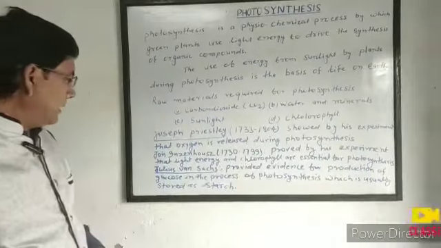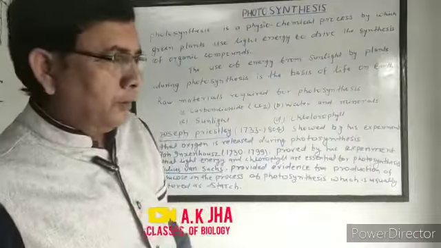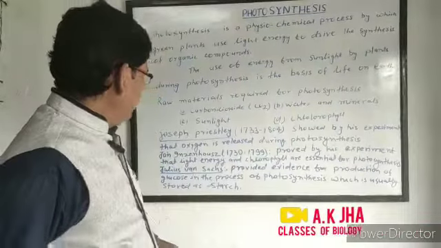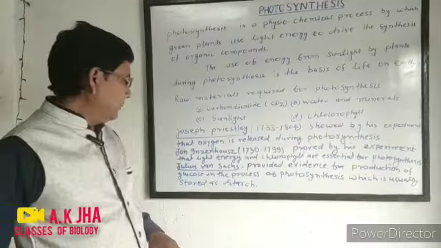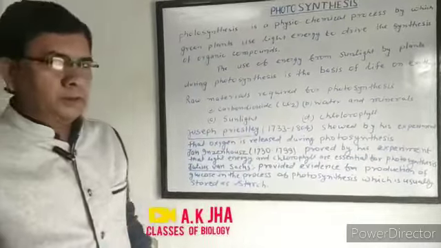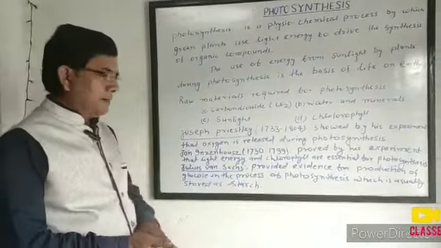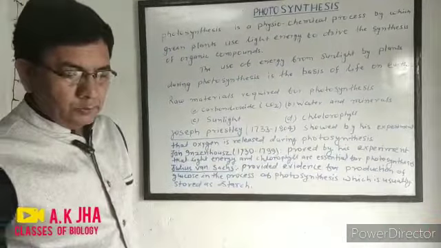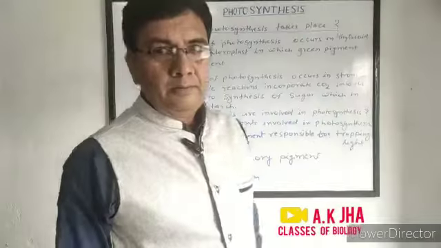Jane Ingenhousz proved by his experiment that light energy and chlorophyll are essential for photosynthesis. Julius von Sachs provided evidence for the production of glucose in the process of photosynthesis, which in turn is usually stored as starch. So we will explain these topics in detail.